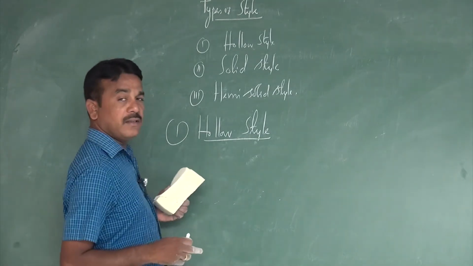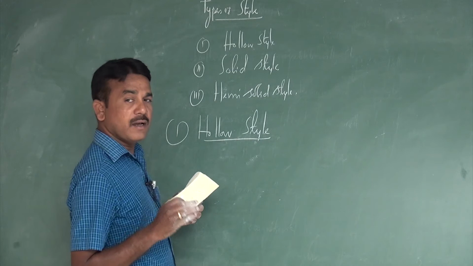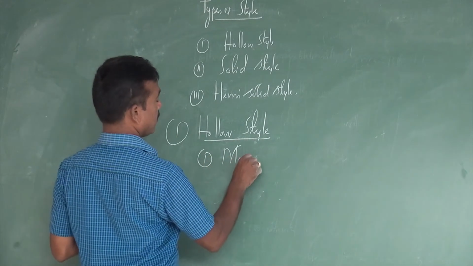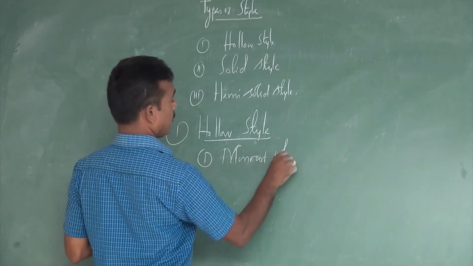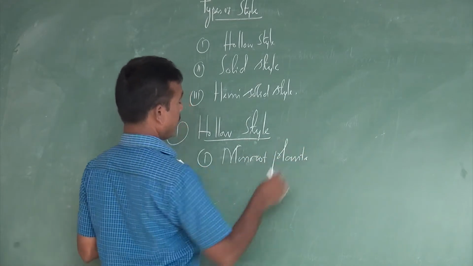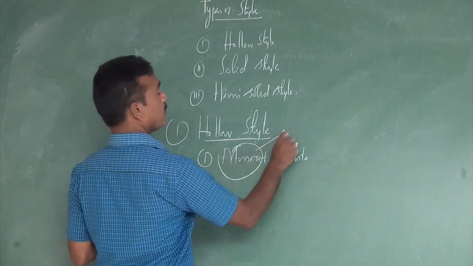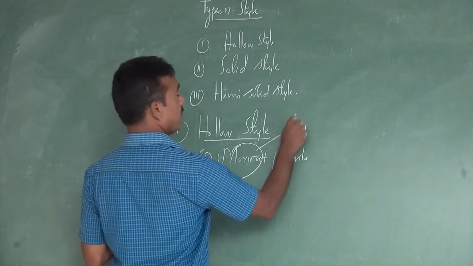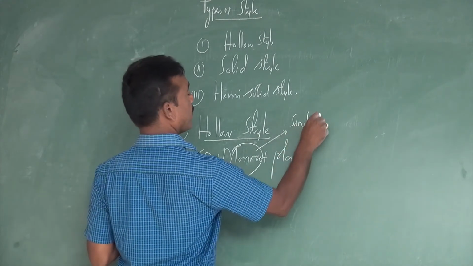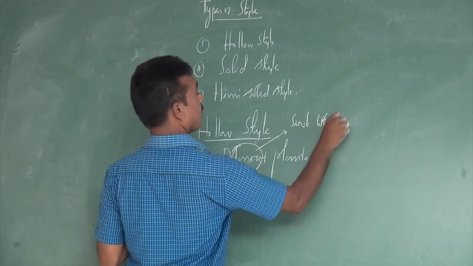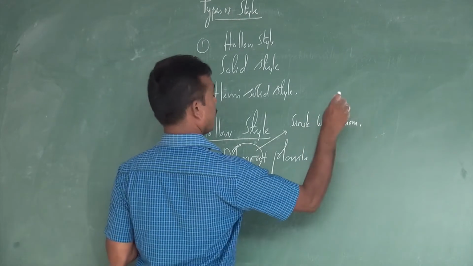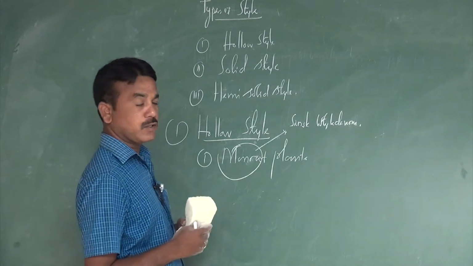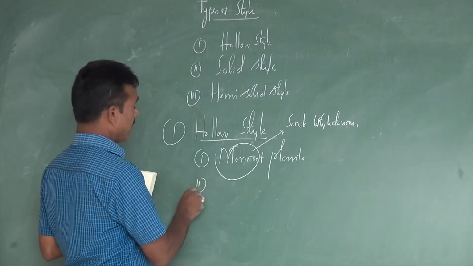These types of style commonly occur only in monocot plants. So what are the monocots? After germination, the seed bears a single cotyledon. So the hollow style may occur only in monocot plants. Okay.